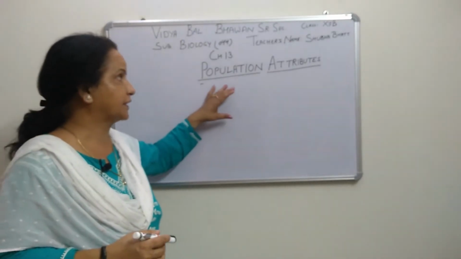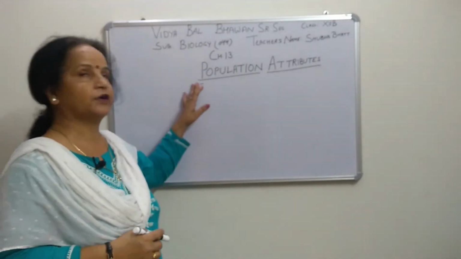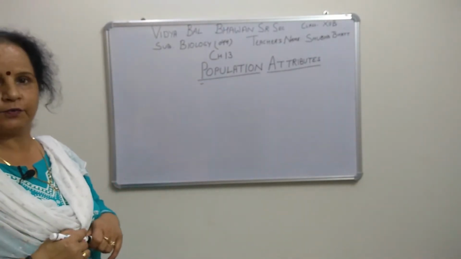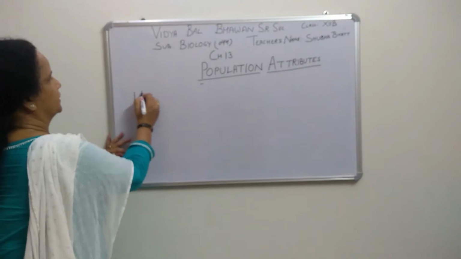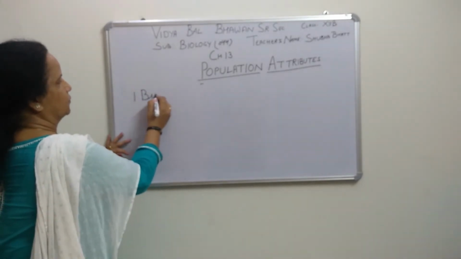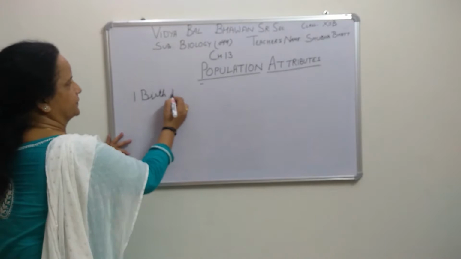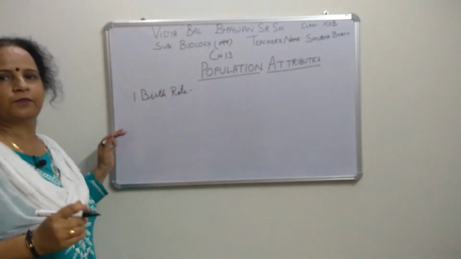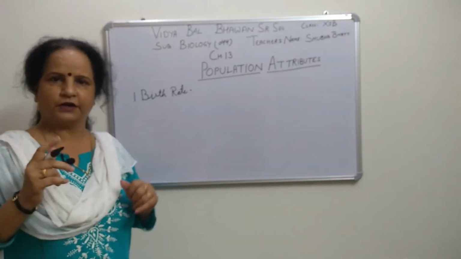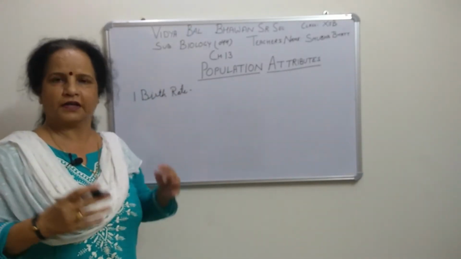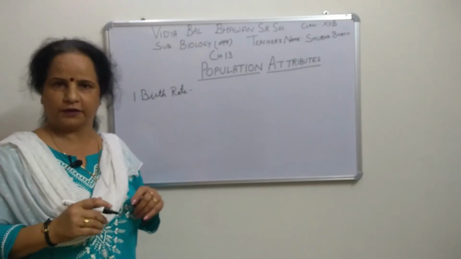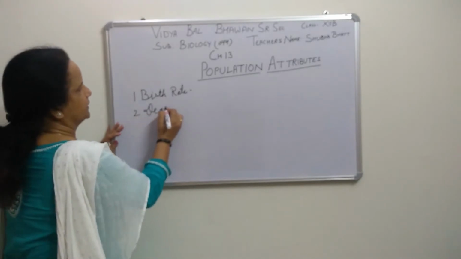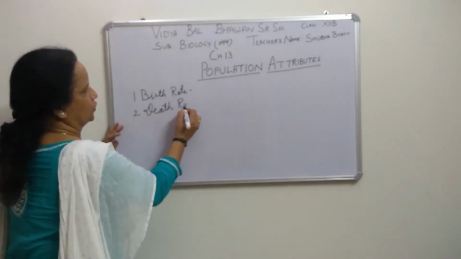So now what are the characteristics or attributes of a population? First we can say that is birth rate. What is birth rate? When we talk about a single organism, birth will be there or death will also be there, right? We can use birth rate and combinedly take death rate also.